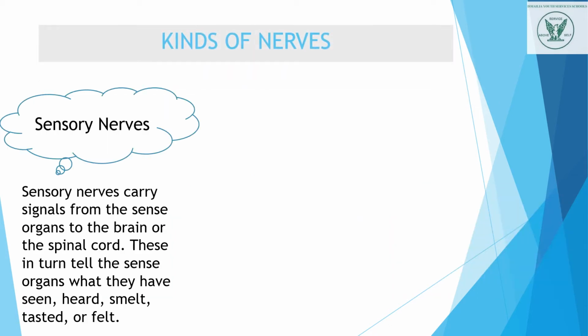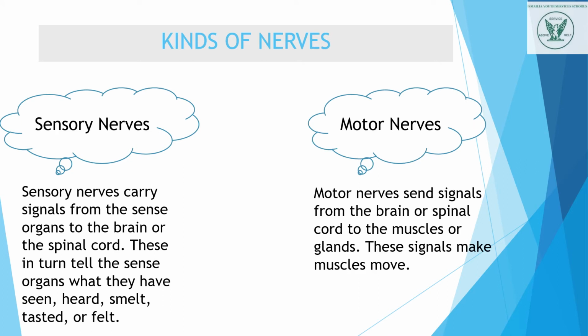Kinds of nerves. There are two types of nerves. One is sensory nerves, second is motor nerves. But before explaining these types of nerves, what are nerves? The nerves are made up of nerve cells. They work like a telephone wire. They link every part of the body to the central control system, the brain.